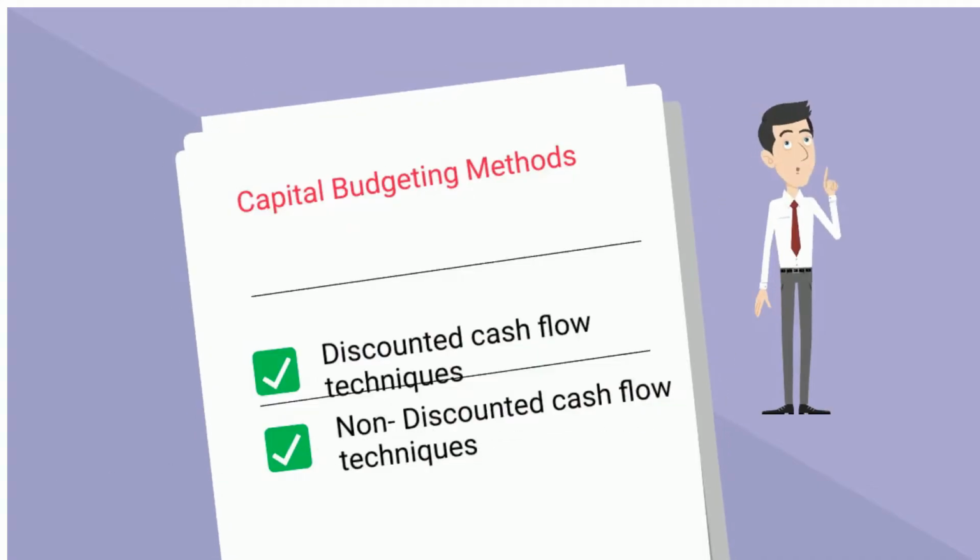Now that we have understood the importance of capital budgeting, let's try to understand the techniques in which we can do capital budgeting. We can do capital budgeting using discounted cash flow techniques, where we consider the time value of money, and we can also do it using non-discounted cash flow techniques.